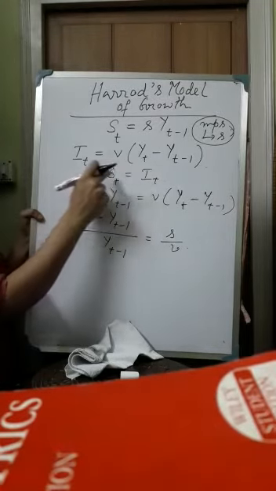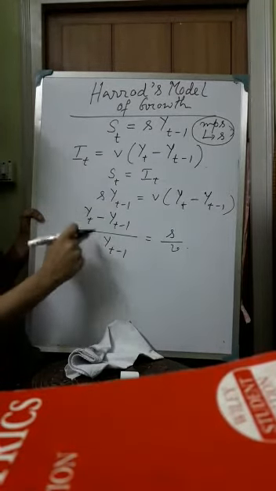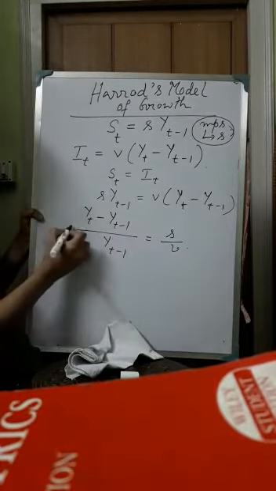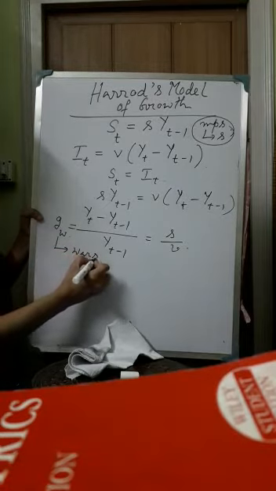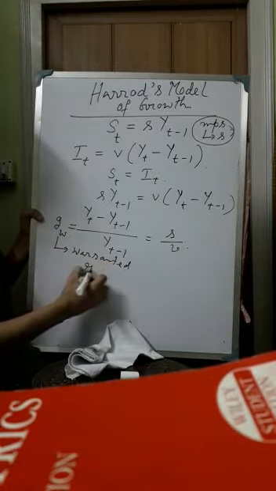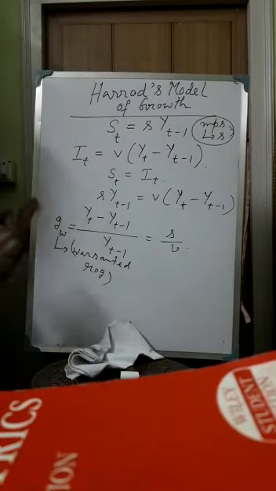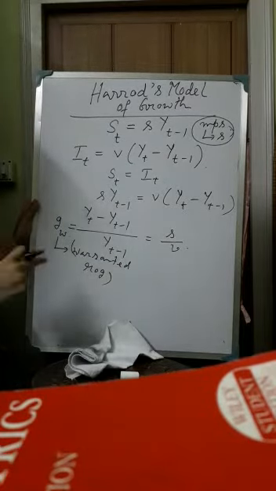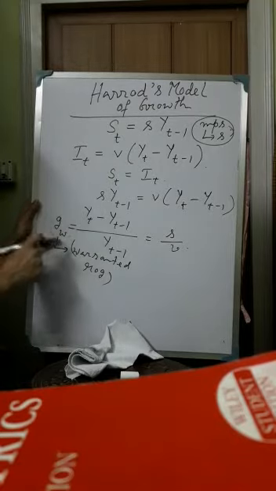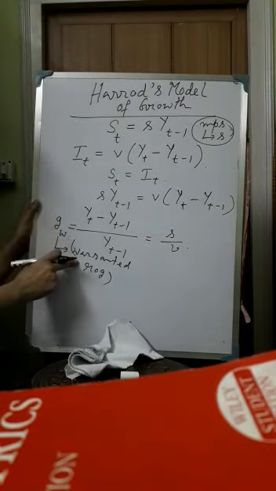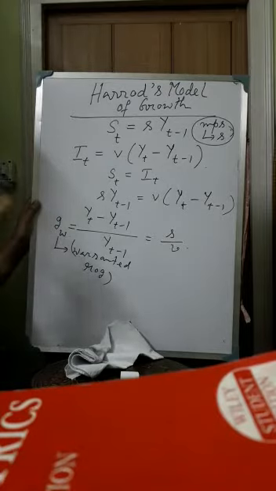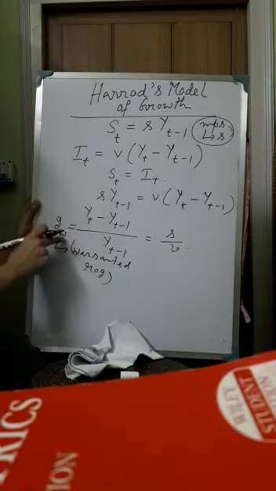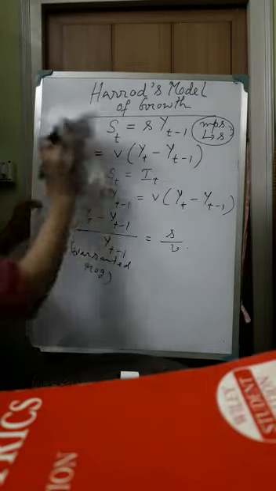So when there is equality between savings and investment, then the growth rate in the economy is equal to s/v. This growth rate is called the warranted rate of growth. Harrod preferred to use the term warranted instead of equilibrium. So this is basically the equilibrium rate of growth, but Harrod is using the term warranted rate of growth instead of saying the equilibrium rate of growth.